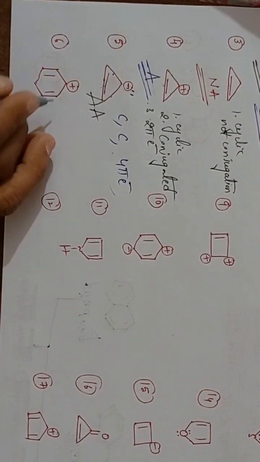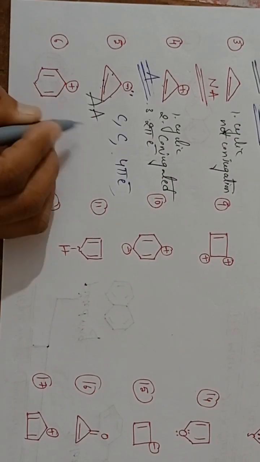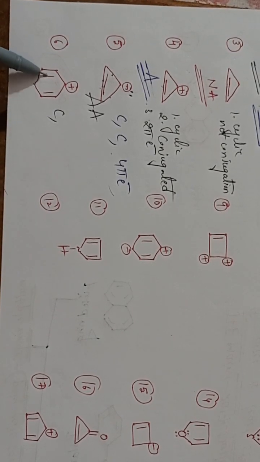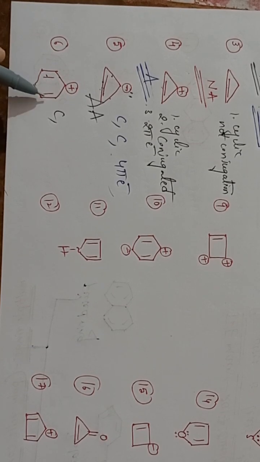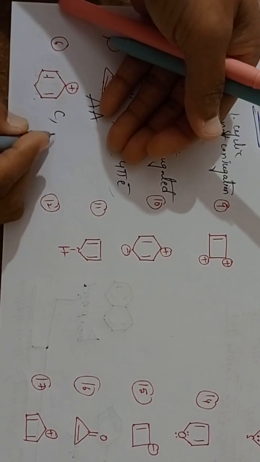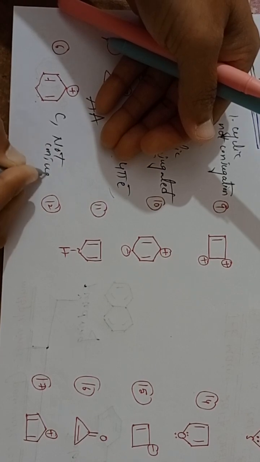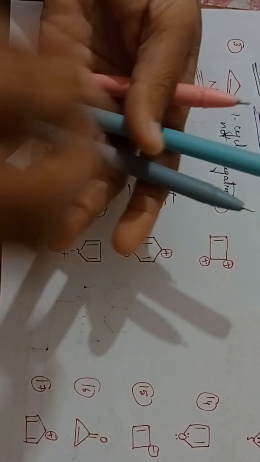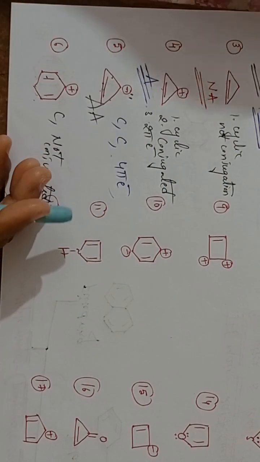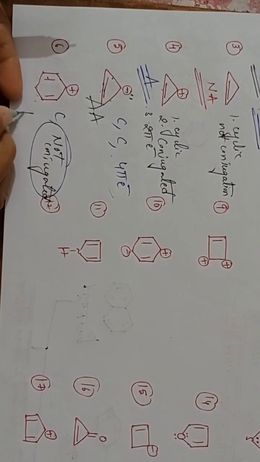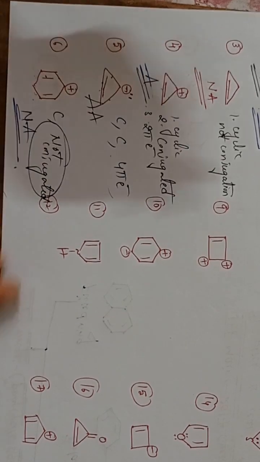Okay, next example, see here. It is a cyclic structure. Next, conjugation: pi sigma positive, sigma pi sigma sigma. See here, single bond sigma side by side there. So that's why it is not in the conjugation. Are you following? So not conjugated. So the given compound is non-aromatic. Not conjugated means non-aromatic. The given compound is non-aromatic.